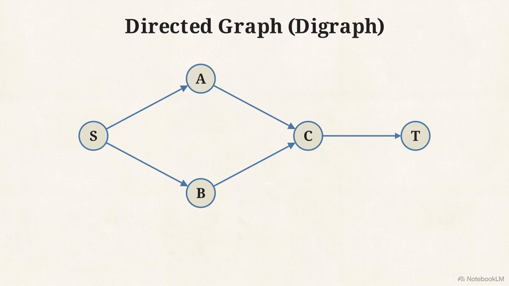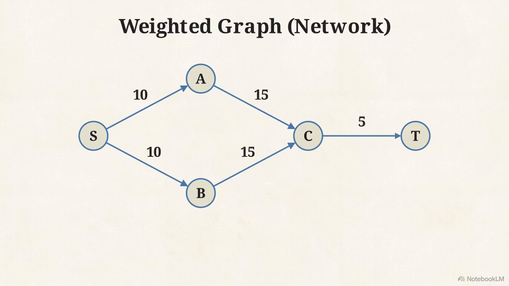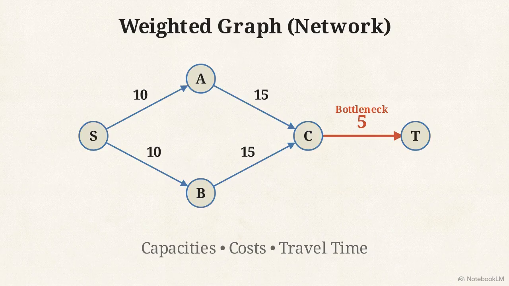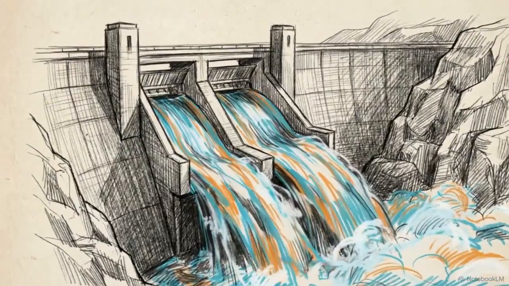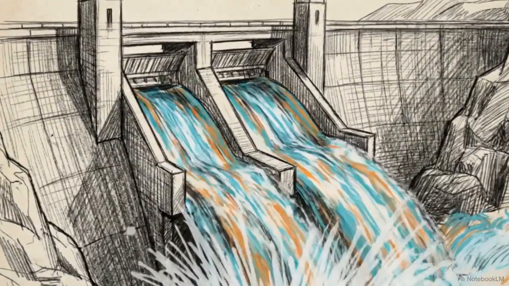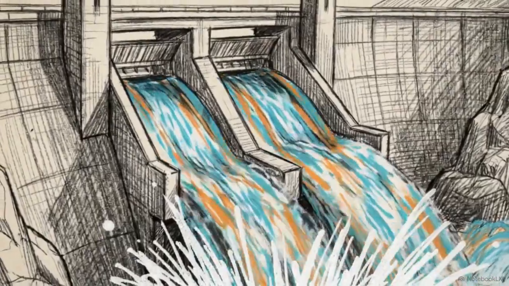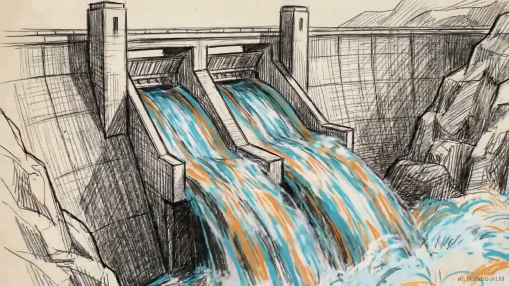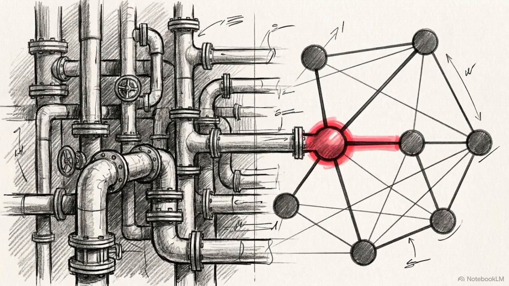A manufacturer shipping boxes needs to know which routes can handle the most weight. For this, we use weighted graphs, assigning numerical values to edges to represent capacities, costs, or travel time. By setting these capacities, we can run network flow algorithms to find the absolute maximum amount of material that can be pushed through a system. Translating these physical limits into math allows us to locate hidden bottlenecks instantly without ever needing to inspect the real-world infrastructure.